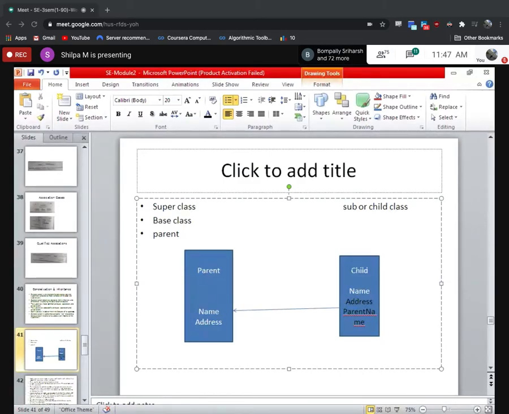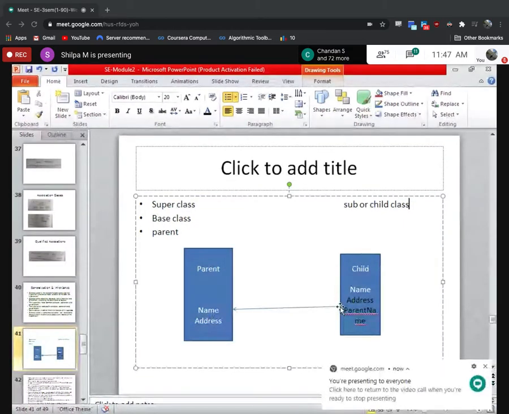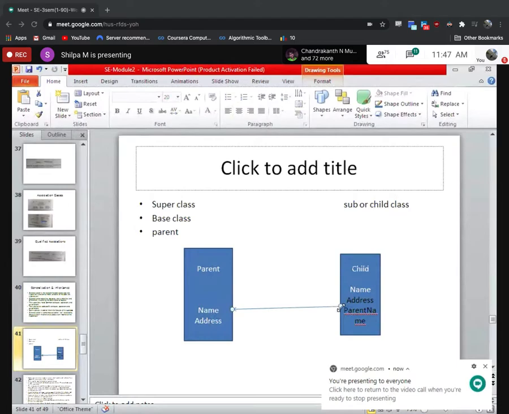So here in this diagram, wherever the arrow mark is pointing to, that is the base class, superclass, or parent class. The one which does not have the arrow mark, in this case the child, will become the child class. Did you understand this?